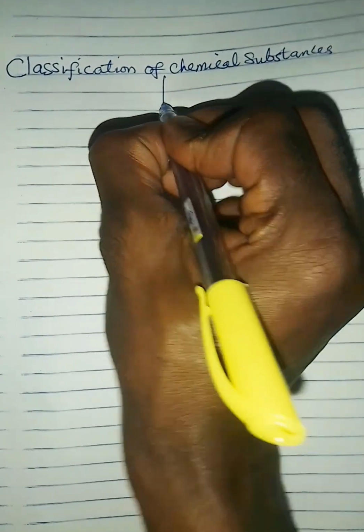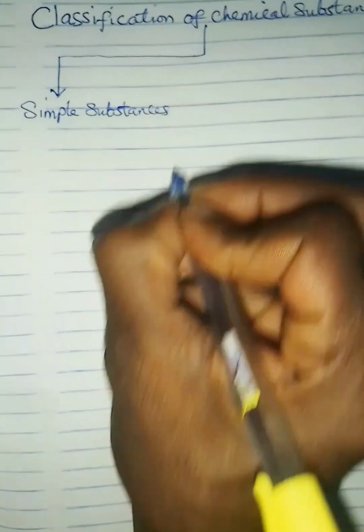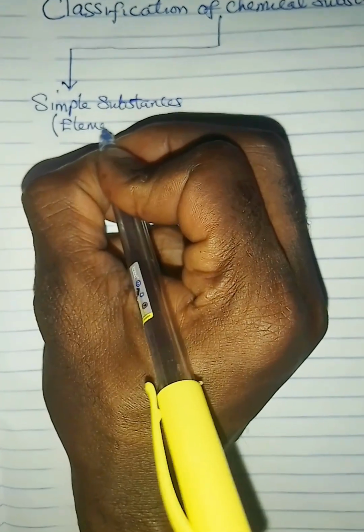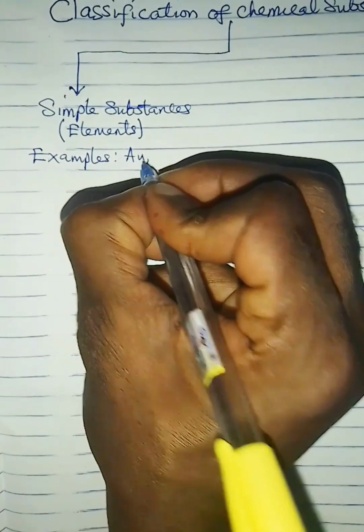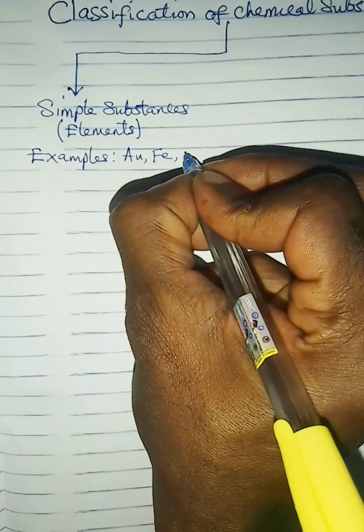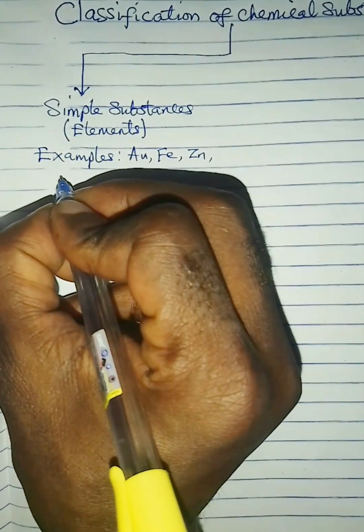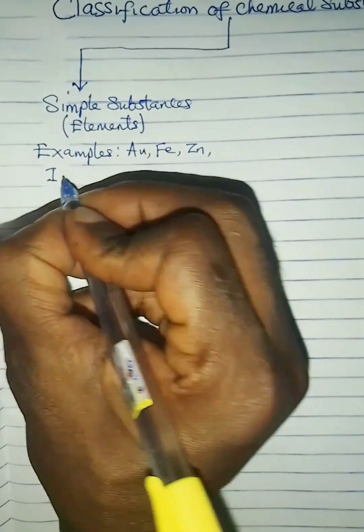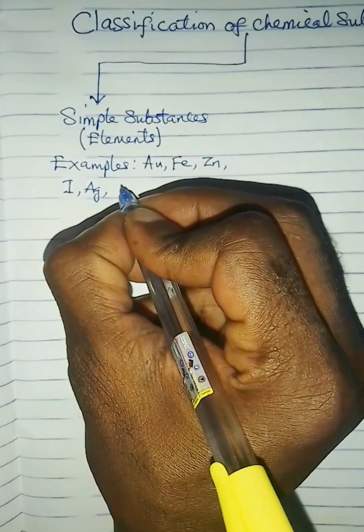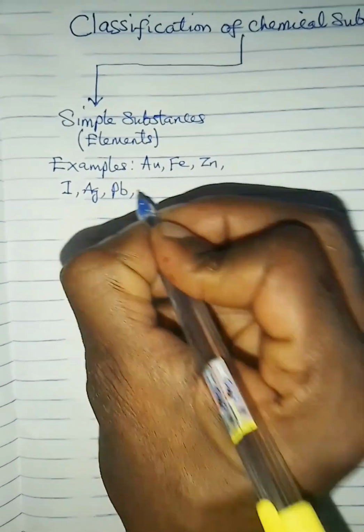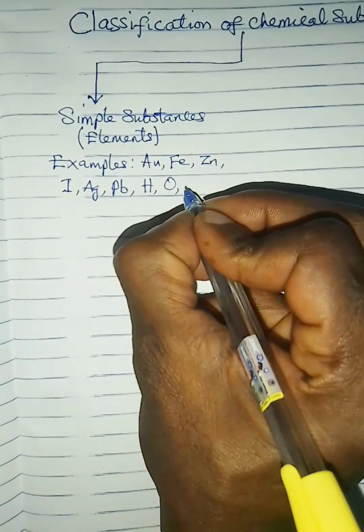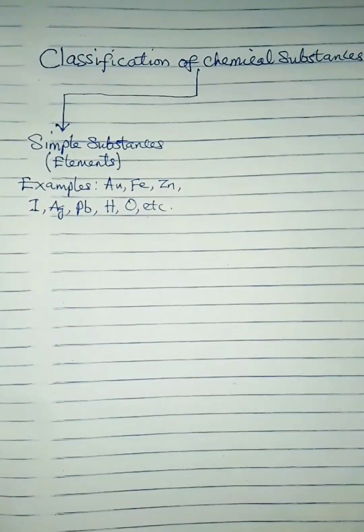This is a broad spectrum classification of what is called chemical substances. There are two main classes of chemical substances. If a chemical substance is made up of only one element, it is called a simple substance, which means all the elements are simple substances. For example, gold is an element, iron is an element, a simple substance, zinc is a simple substance, iodine as an element is a simple substance, silver is a simple substance, lead is a simple substance, hydrogen, oxygen, etc. These are elements, therefore they are simple substances.